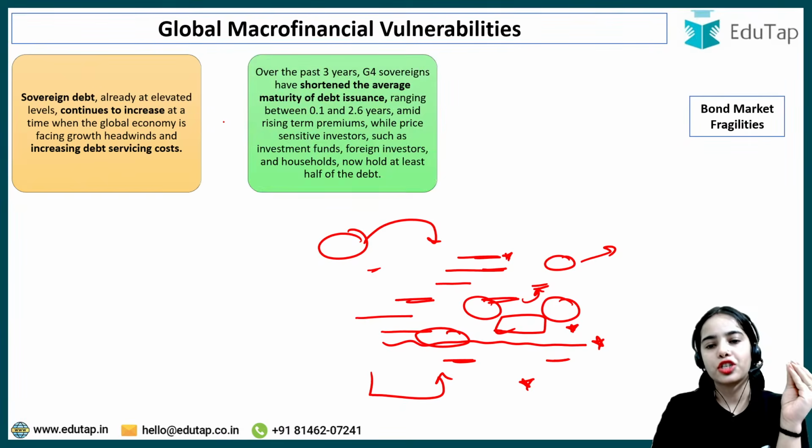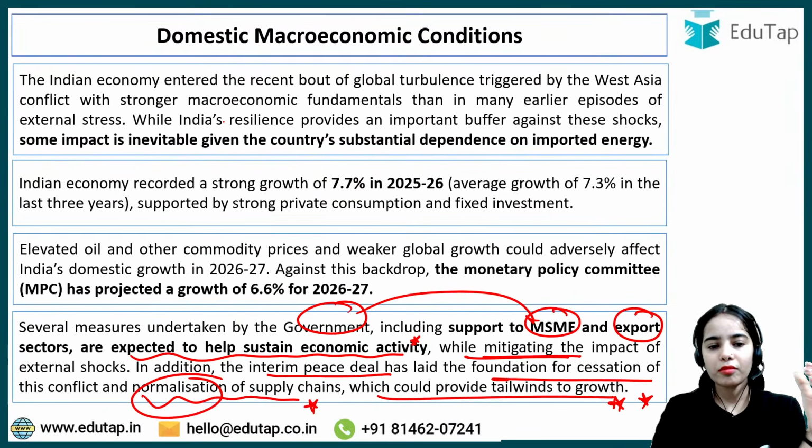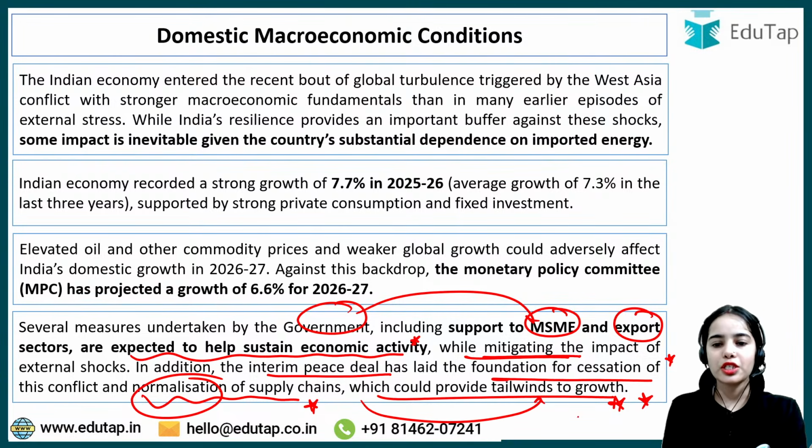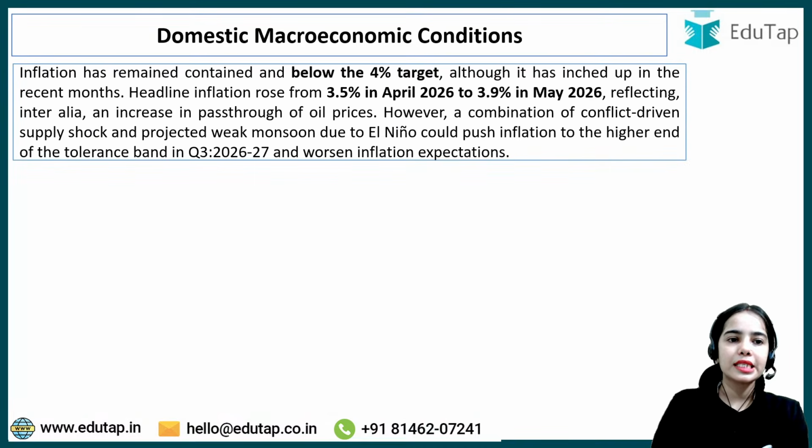Similarly, the peace deal has laid the foundation of stopping the conflict and the normalization of supply chains, which could provide tailwinds to growth at the global level and at the domestic level also.